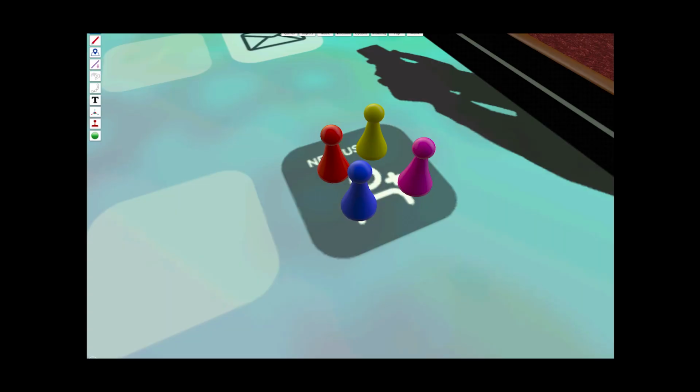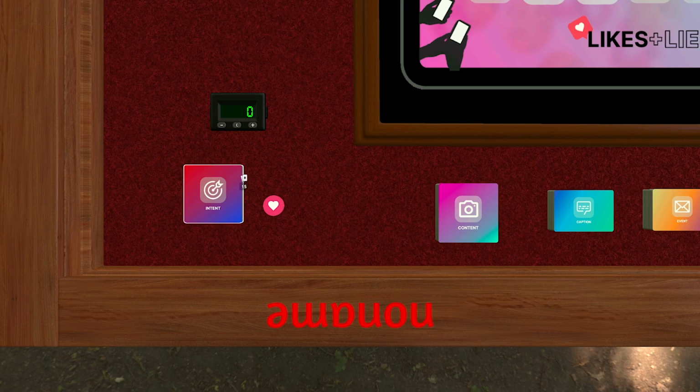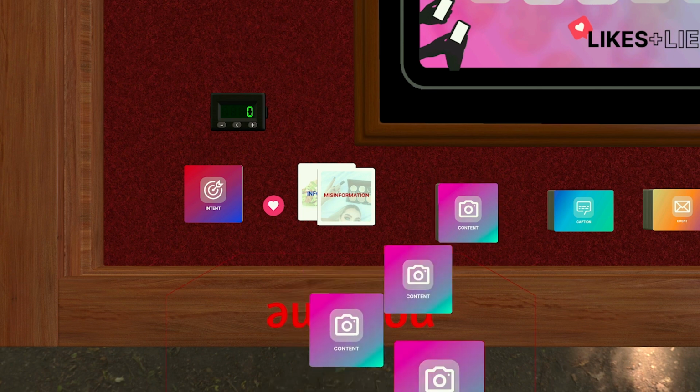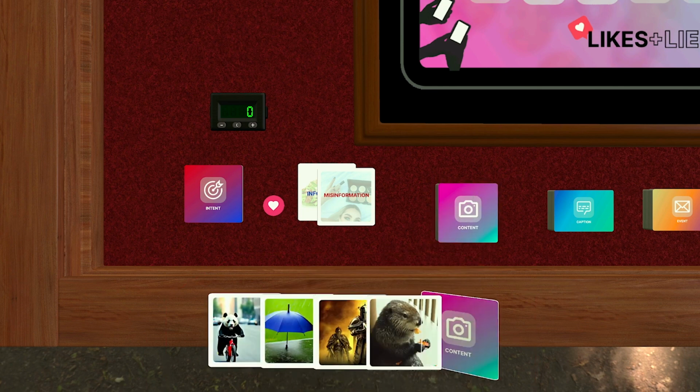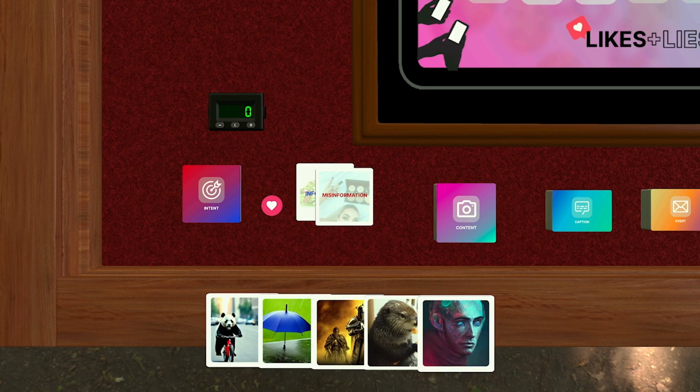At the beginning of the game, all player pawns start on a new user's space on the board. Each player has 15 intent cards, 8 that are true information and 7 that are misinformation, as well as 5 content cards in their hand. They will maintain this number of content cards by drawing a new one every time they put one down.